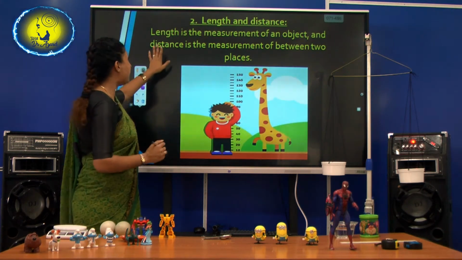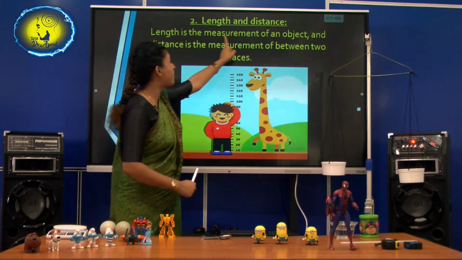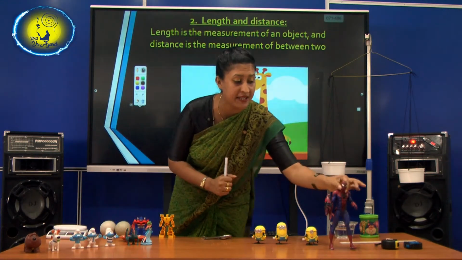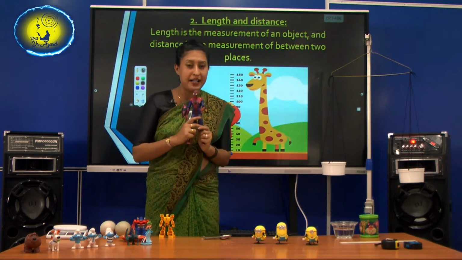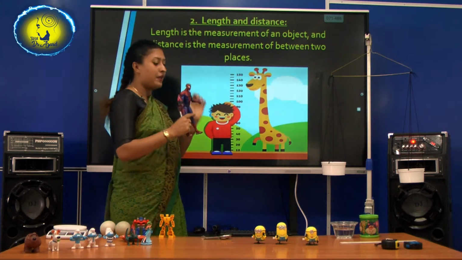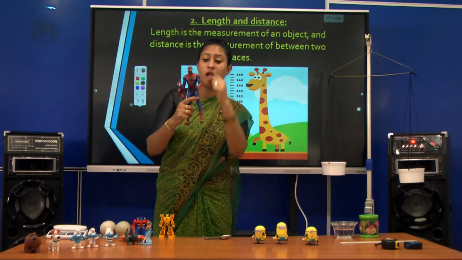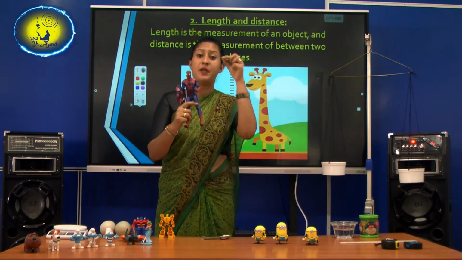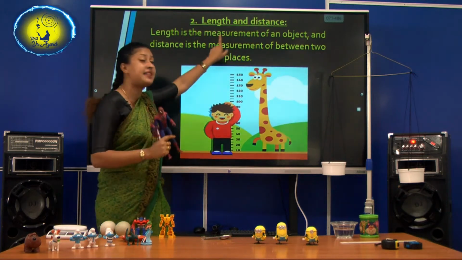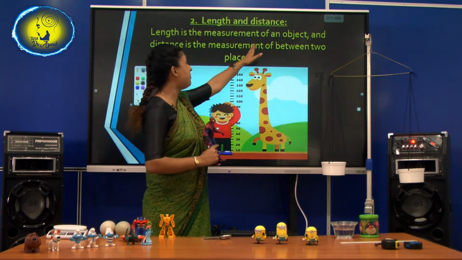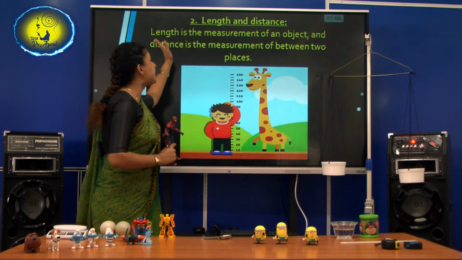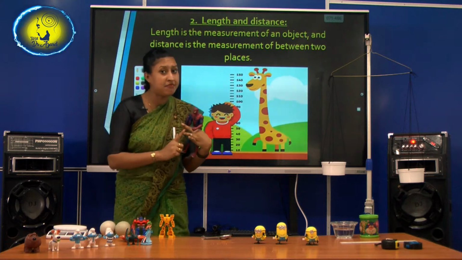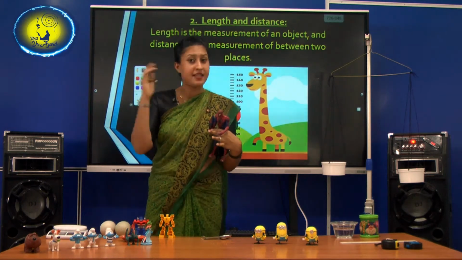Okay? Right. So, first, length is the measurement of an object. See, who is this? He's Spider-Man, isn't it? If I want to see how long he is, how can I do it? I have to measure the length, isn't it? So, that's what it says here. Length is the measurement of an object and distance is the measurement of something between two places. Measuring length is a different thing, measuring distance is a different thing.